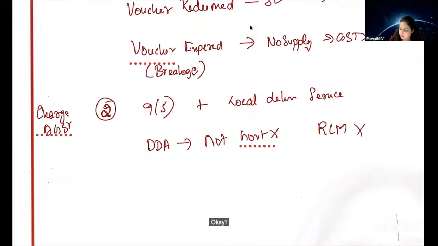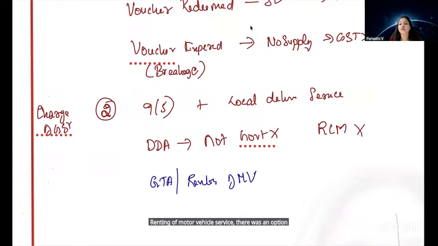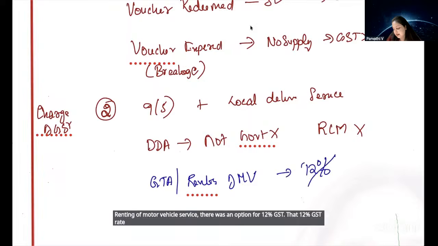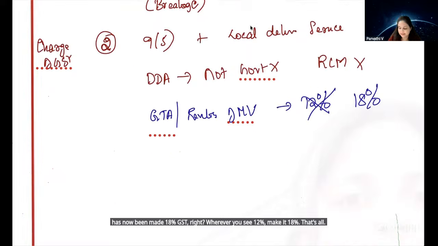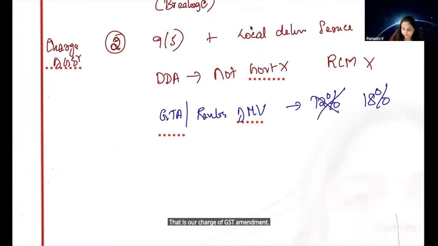Okay. Next, what did we learn in charge of GST chapter? For GTA and renting of motor vehicle service, there was an option for 12% GST. That 12% GST rate has now been made 18% GST rate. Wherever you see 12%, make it 18%. That's all. That is our charge of GST amendment.